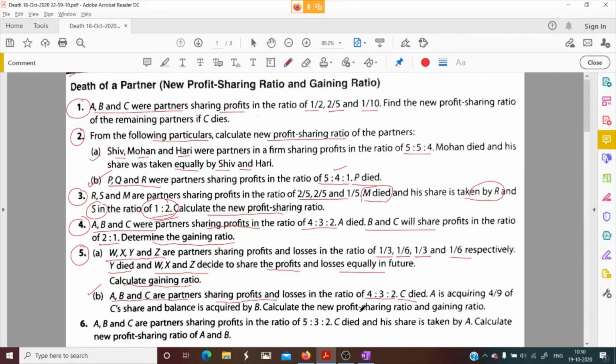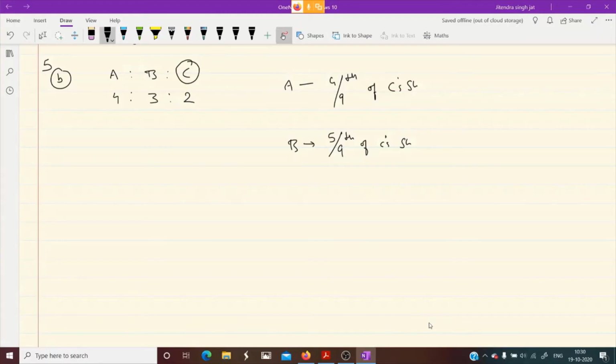Calculate the new profit sharing ratio and gaining ratio. These two ratios we need to calculate. So first we calculate the new profit sharing ratio, but I will tell you their gaining ratio is 4:5. Okay. So let's calculate new PSR at the time of death of C.